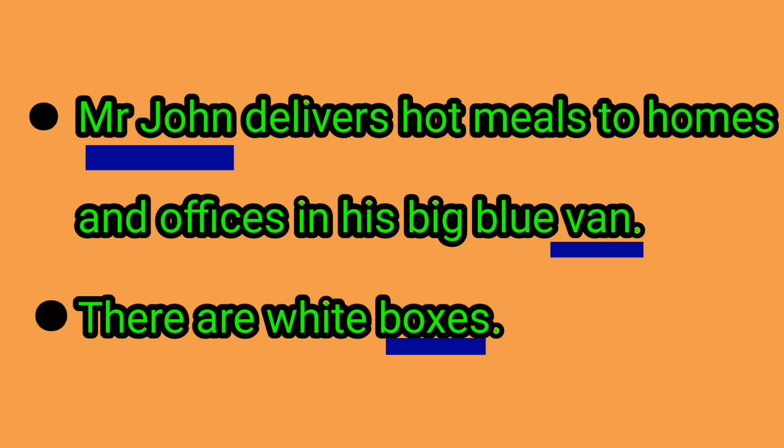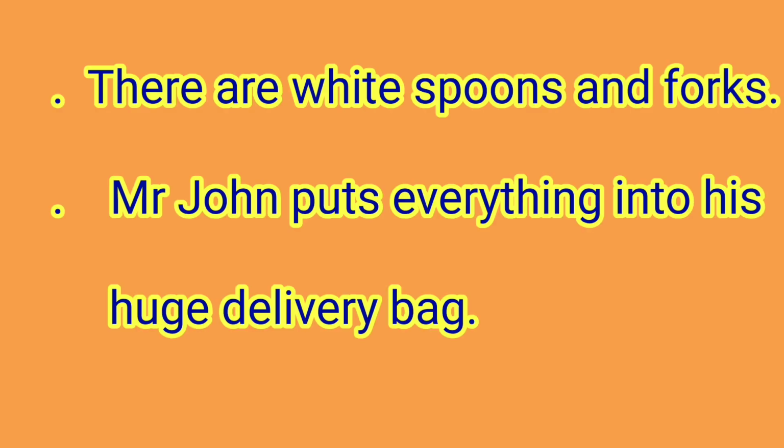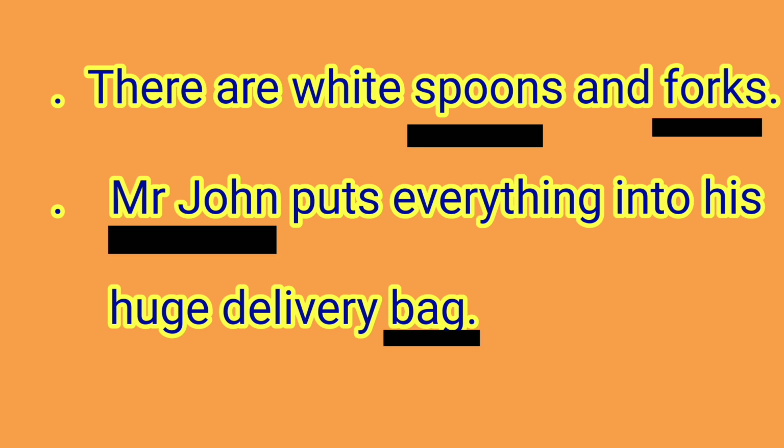So Mr. John, van is a noun and boxes is a noun. There are white spoons and forks. Mr. John puts everything into his huge delivery bag. Spoons and forks is a noun. Mr. John and bag is a noun.